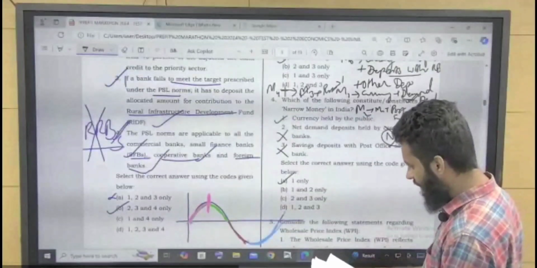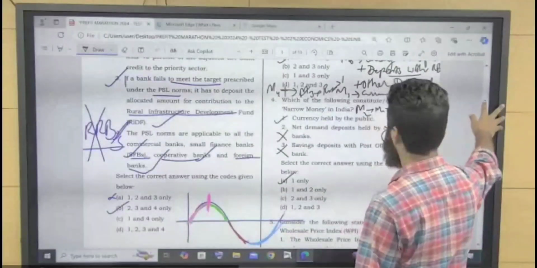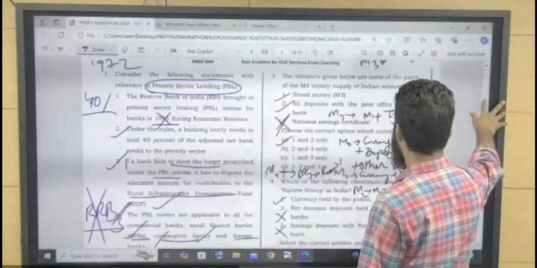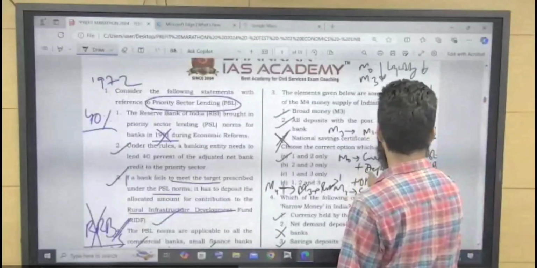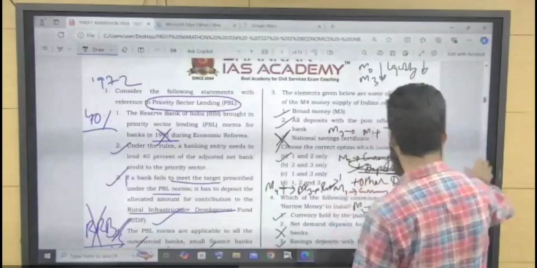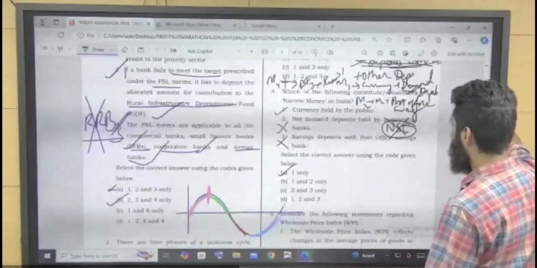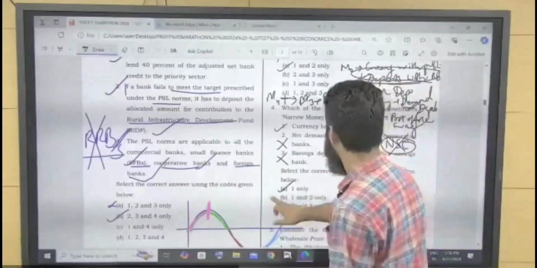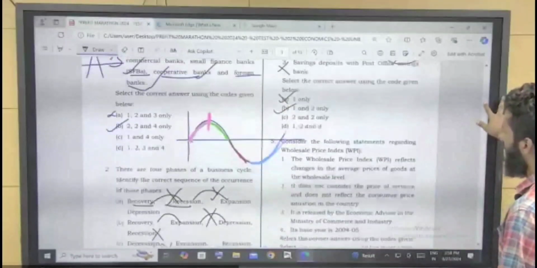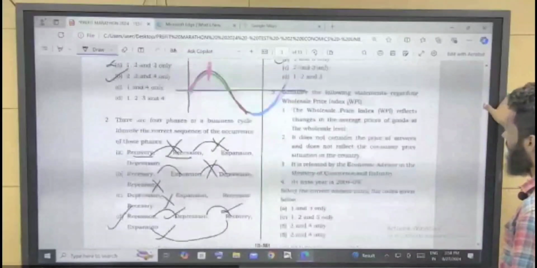Sorry, net demand deposit held by commercial banks. Net demand deposit. Okay, demand deposit with RBI. So this is 1 and 2. Demand deposit is also there by commercial banks. So the answer will be D, 1 and 2. Now come to the next. Explanation is already done in the previous question, so we are not elaborating it much.